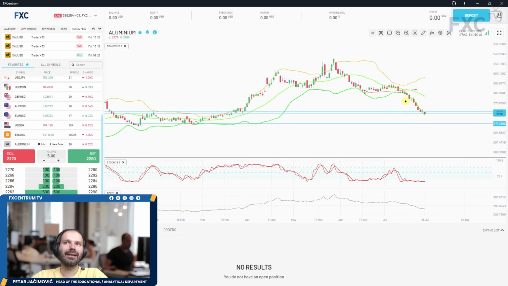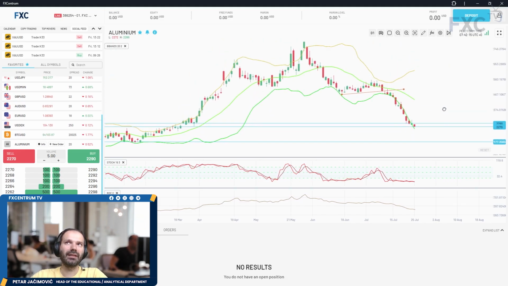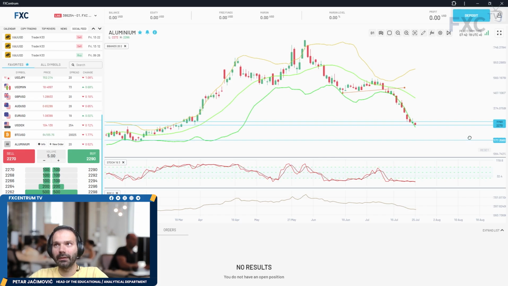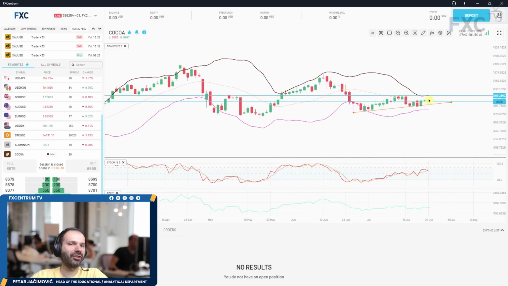Aluminium, sellers are in control after the breakout of this contraction. This one is progressing well, and the next pivot level is at this point here, 2,177. And cocoa market is still in a tight consolidation contraction, waiting for a bigger breakout of this 20-day consolidation in order to confirm further direction. So that will be all for this daily FX Centrum market analysis.